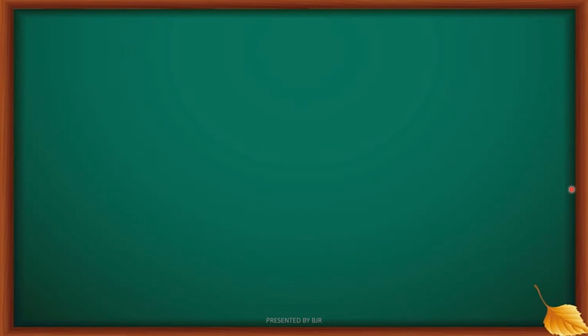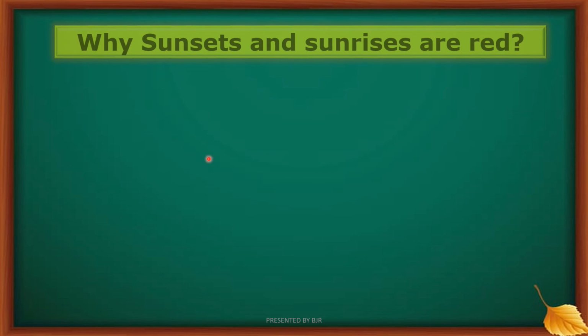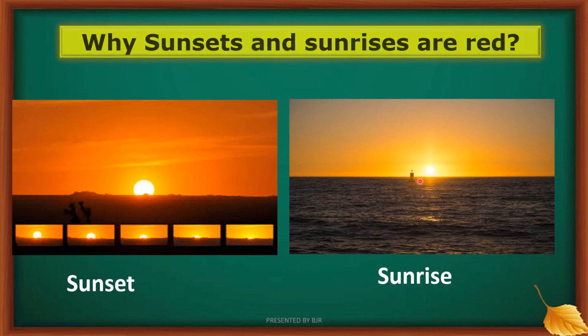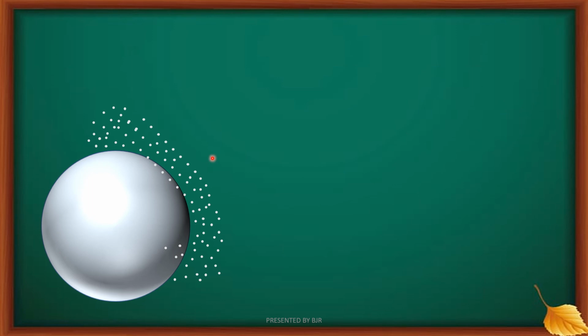In the same manner, we can answer why sunsets and sunrises are red. During the sunset and during the sunrise, sky appears as red. Why? See here. During the sunset, sky appears as red. Similarly, during the sunrise also, the sky appears red. Why? So here I am going to explain why the sky appears red during the sunsets and sunrises.